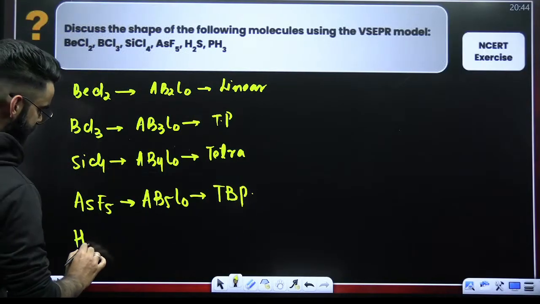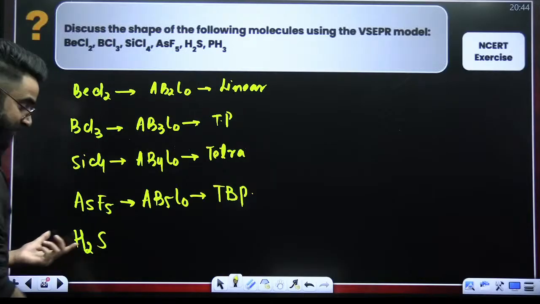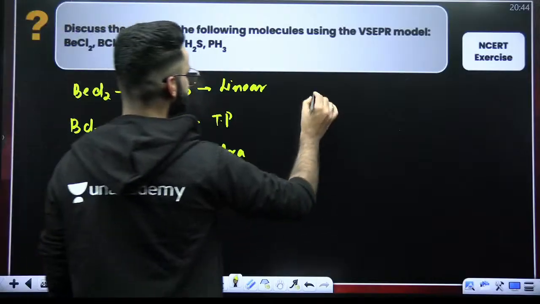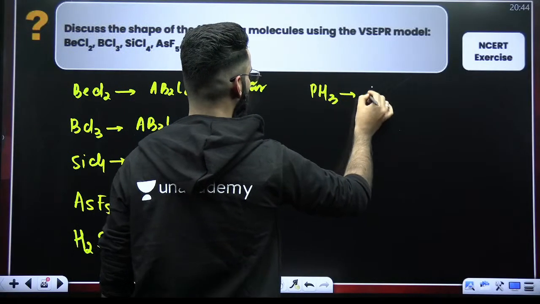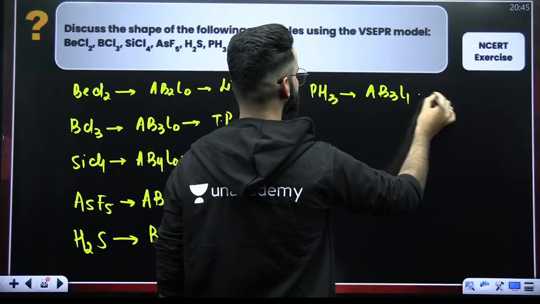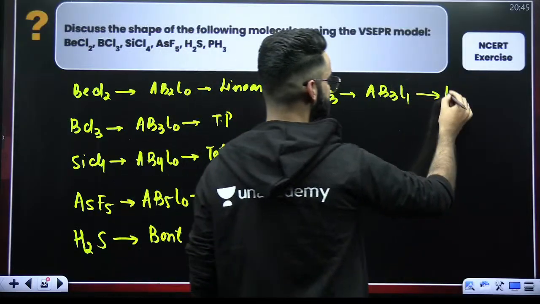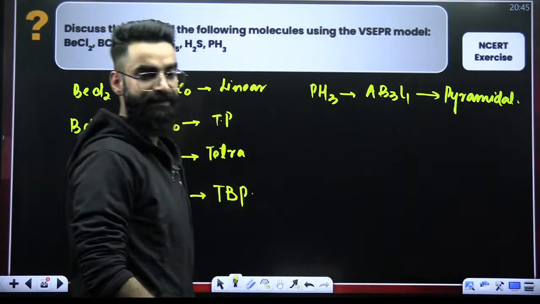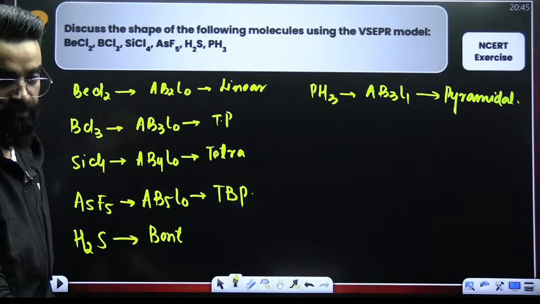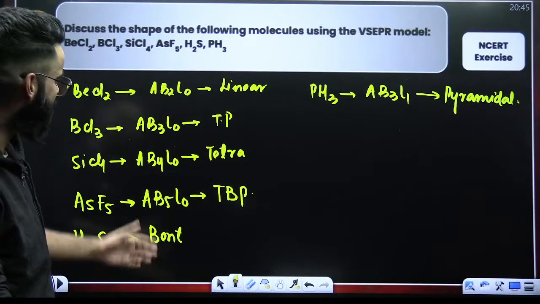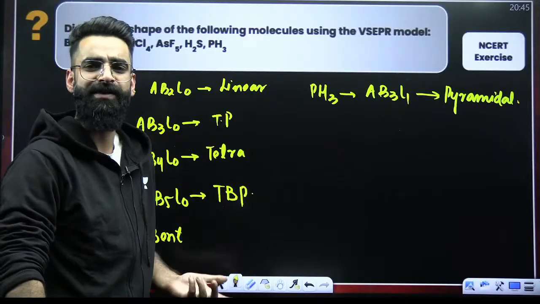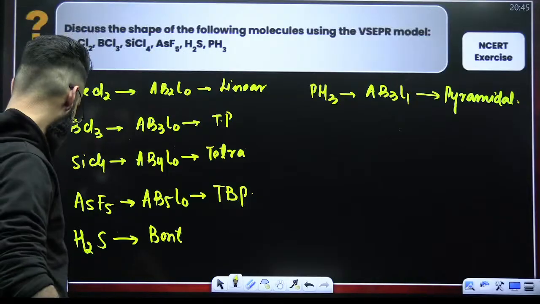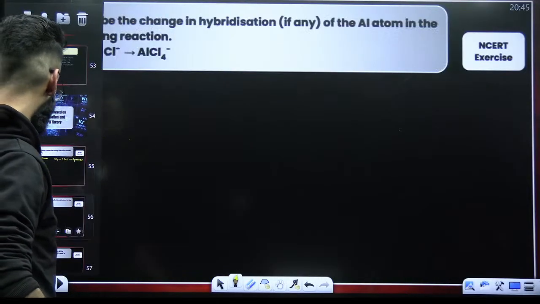Perfect. Your H2S is like your water, H2O, so it is bent. PH3, of the type what? AB3L1, like your NH3. It's pyramidal. These are the respective shapes of these molecules. You just have to check the type of the molecule and accordingly use VSEPR, and you can easily solve these questions. I believe it's clear.